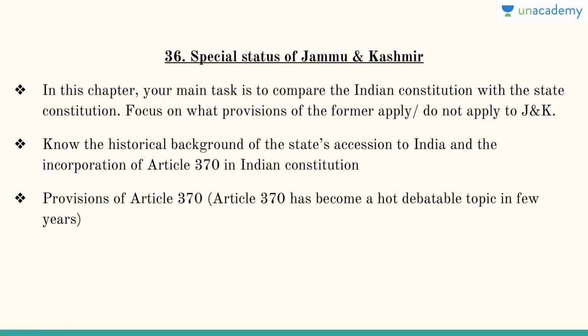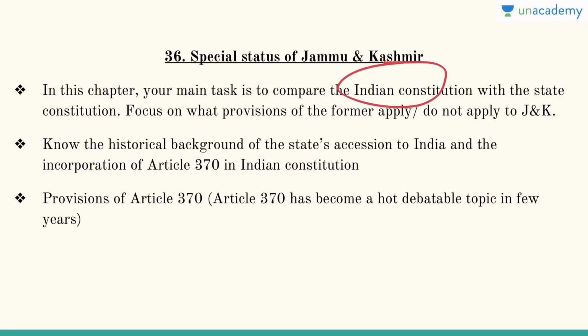Then chapter 36, that is the special status of Jammu and Kashmir. This is a very important chapter, especially in recent times it has become very controversial. In this chapter your main task is to compare the Indian Constitution with the state constitution. Focus on what provisions of the Indian Constitution apply to Jammu and Kashmir and what provisions do not apply.